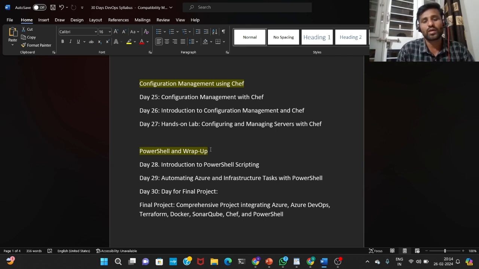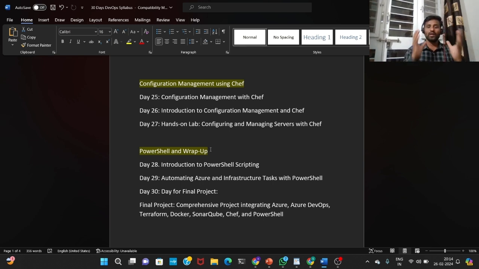On day 25, an introduction to the configuration management tool, that is Chef. And day 26, introduction to configuration management and Chef. On the 25th I'll take the introduction, and on the 26th I'll move ahead with the Chef configuration management tool, and on day 27, a hands-on lab: managing servers with Chef.